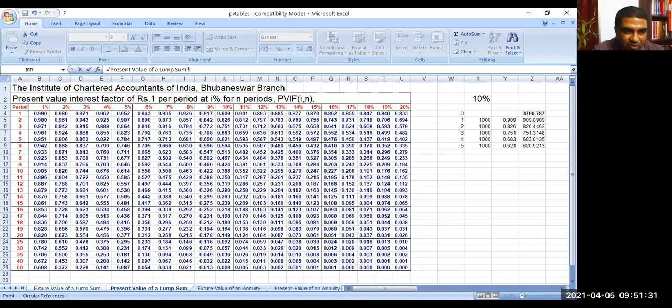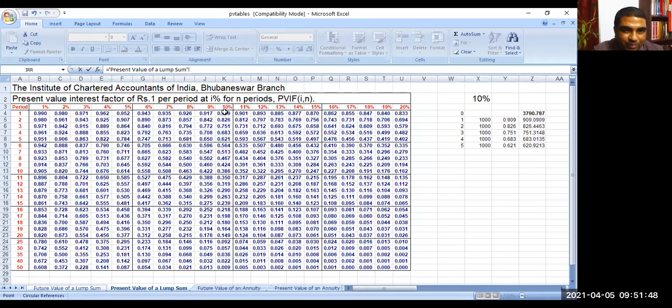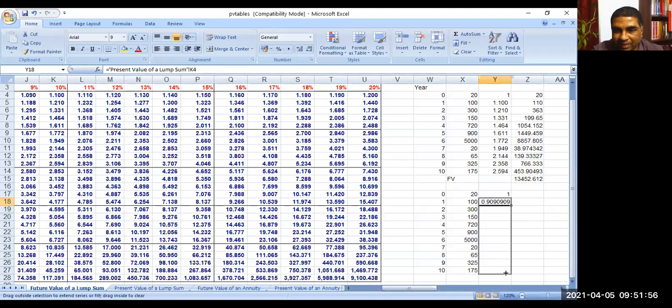First, year 0, what is the present value factor? 1, because it is already received at present value. And then year 1, what I will do? Present value factor at 10%. You see 0.909. Then 0.826. I can multiply. These are the factors.